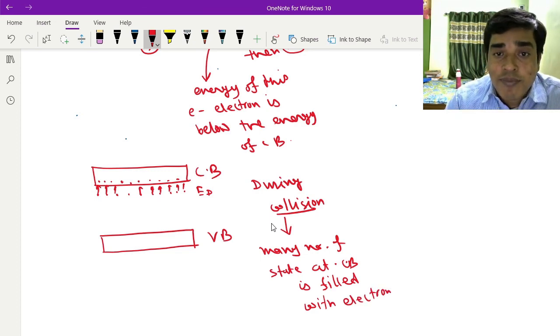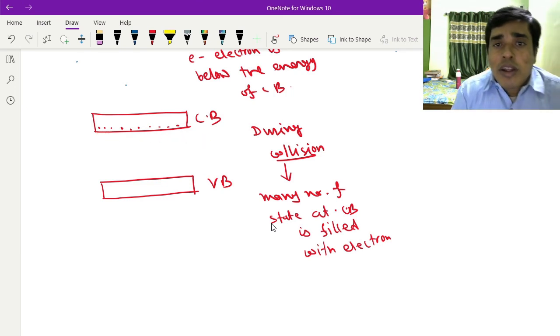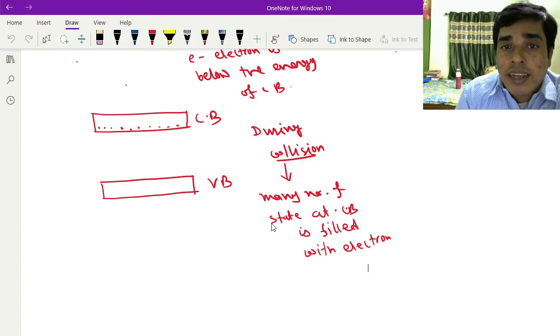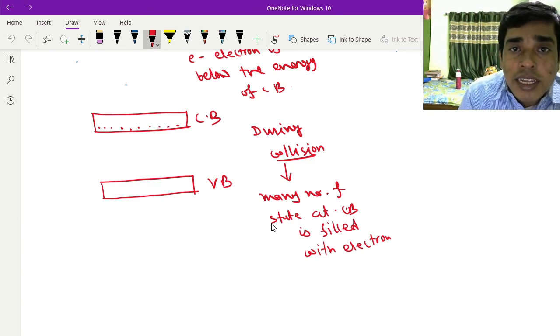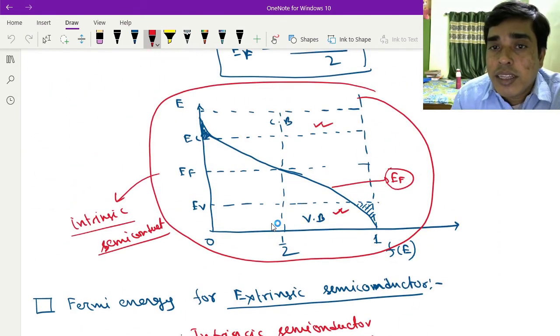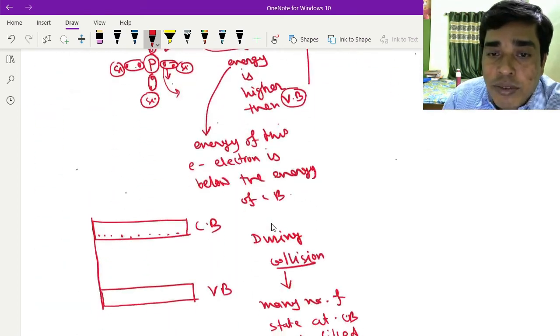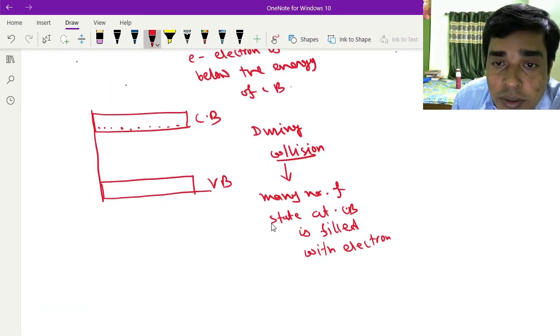This is the condition. Now you see what is the difference? In this way the electrons are accumulated at the conduction band. Now if I draw the energy versus Fermi function, in this way if I want to draw the Fermi energy level, suppose this is the function of f of E.